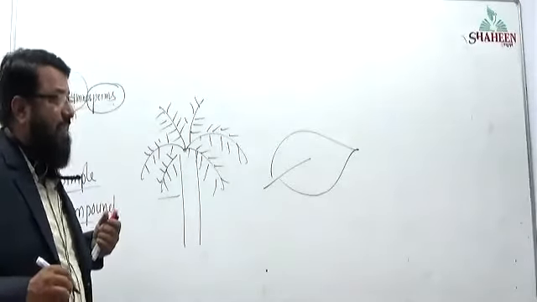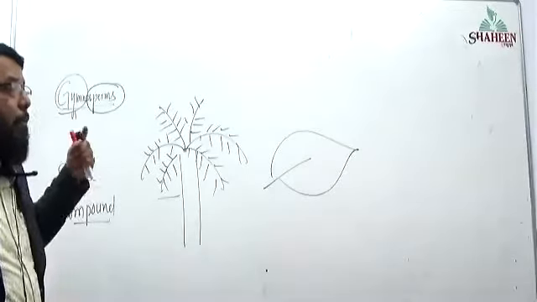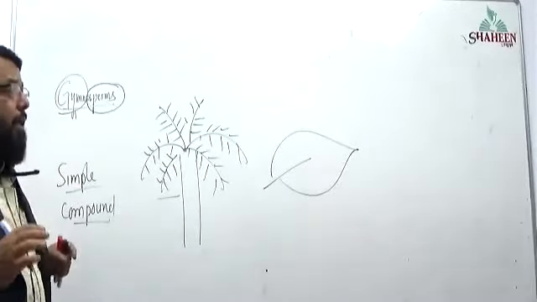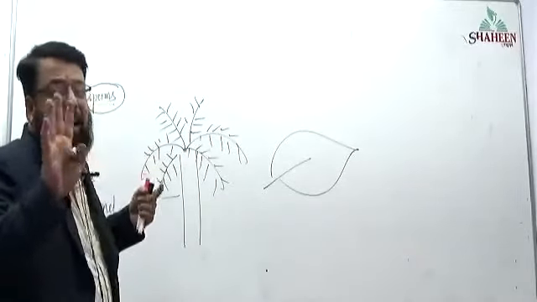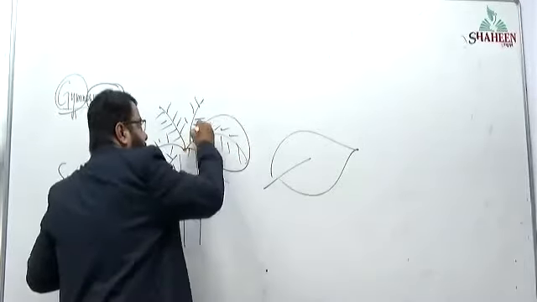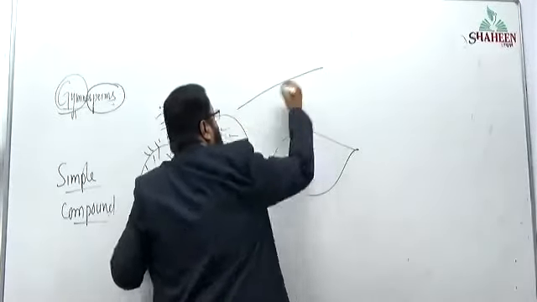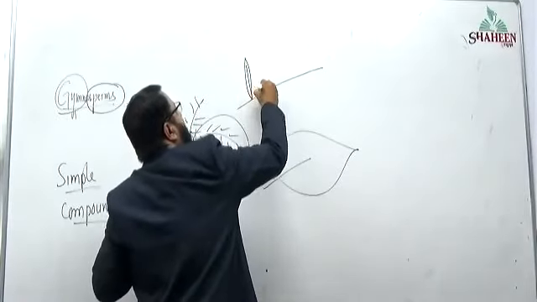In the next page, you can see at the bottom the last one, the Ginkgo plant is given. In that, the leaves are simple. Whereas in Cycas, the leaf has one midrib and many pinnae.